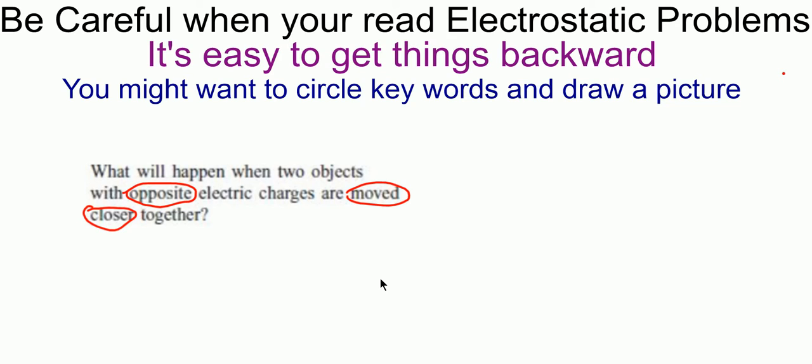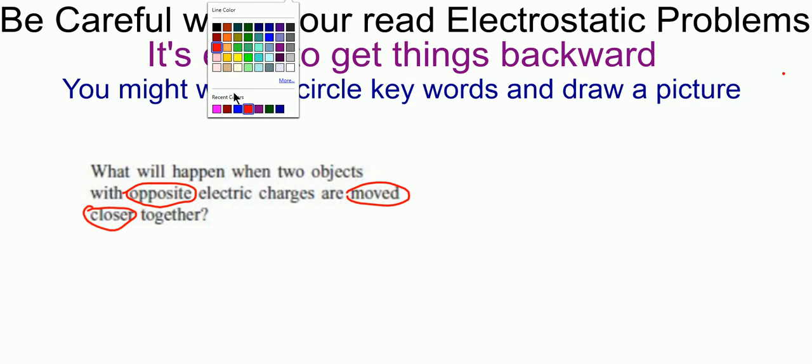I might even draw a picture like this. Two objects, opposite charges. Here's one here, positive. Here's one here, negative. They're moved closer. So that happens, right? Isn't the attractive force going to get greater? It's attractive because they're opposite. And because they're getting closer, the force is getting greater. But I don't know about you, I can see myself forgetting them, maybe thinking that's a positive also. Yeah, I think it's important to circle words and even draw a picture.